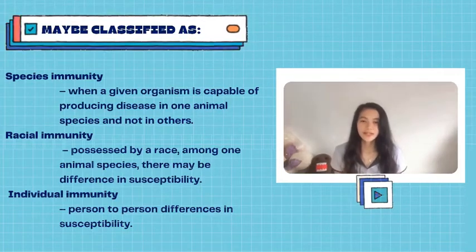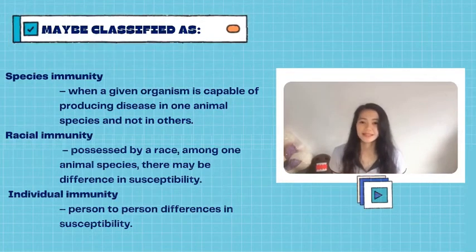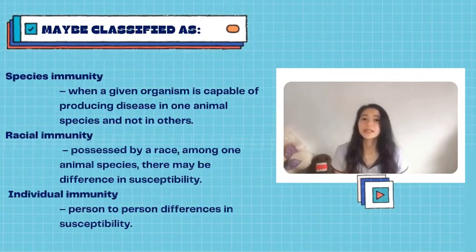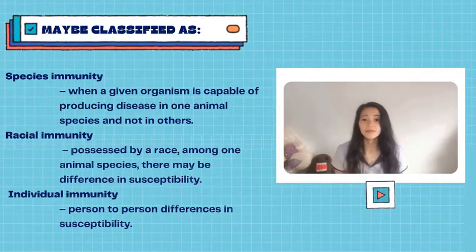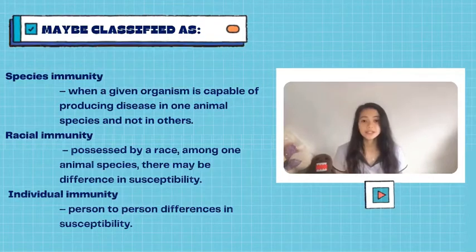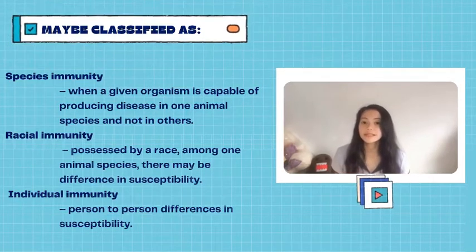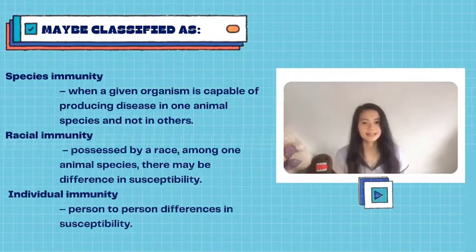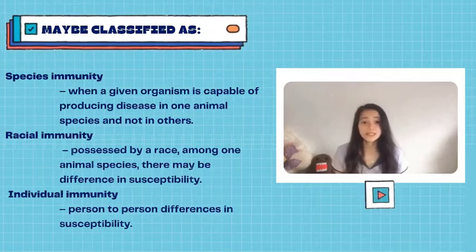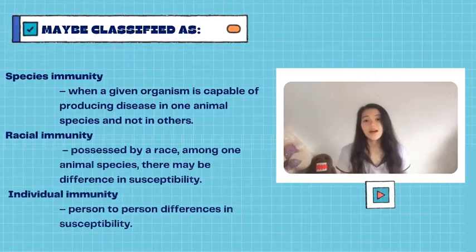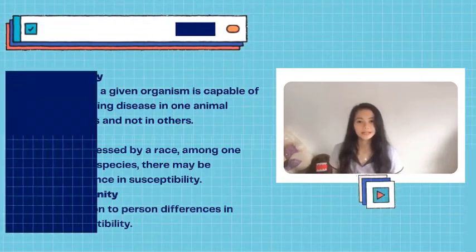The third one and the last one is individual immunity, which is person-to-person differences in susceptibility. Individual immunity is determined by various factors such as health status, nutritional status, previous illness, personal hygiene, and genetic differences. One example is individual with genetic deficiency of glucose-6-phosphate dehydrogenase are resistant to malaria.